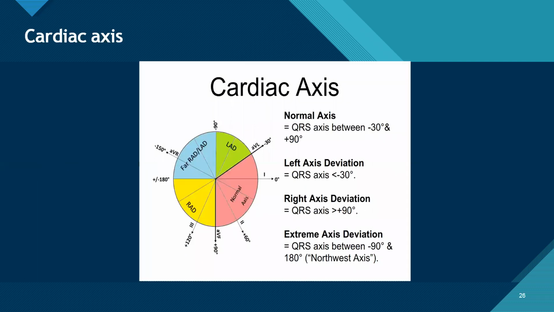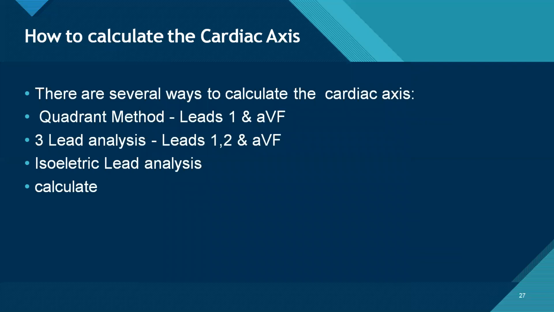Coming to cardiac axis. The cardiac axis is normally defined from negative 30 to plus 90. Left axis is when the axis is less than negative 30, and right axis is greater than plus 90. Extreme axis, or no man's land, is from negative 90 to 180. We can calculate it by several methods: the quadrant method, taking lead 1, 2 and aVF, and isoelectric lead analysis.